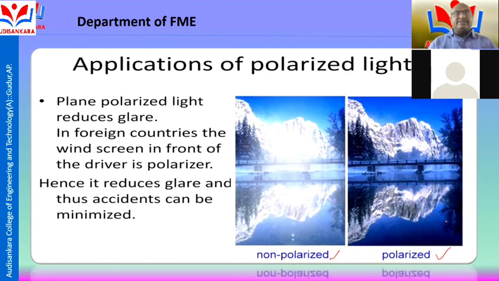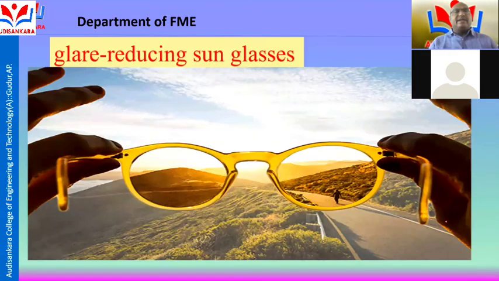Hence it reduces glare and accidents can be minimized. These purposes are widely used applications. The glare reducing sunglasses change the colors and the image identification.